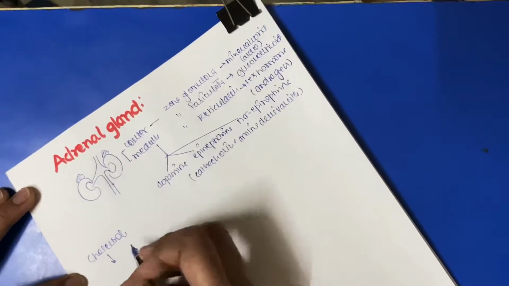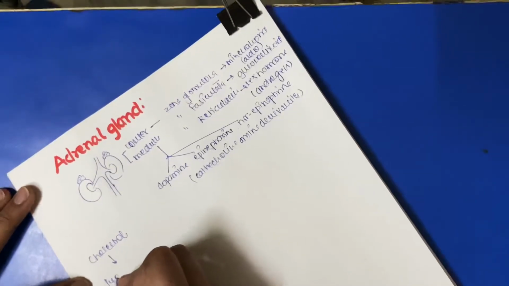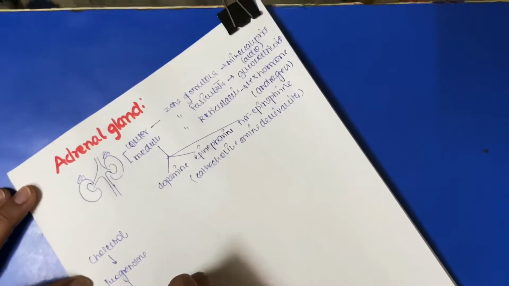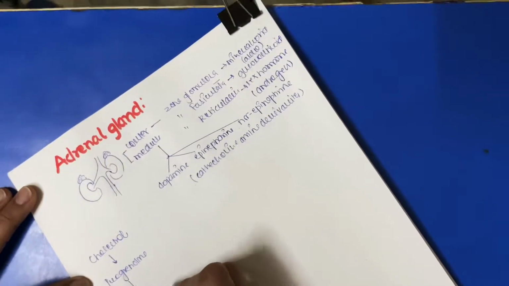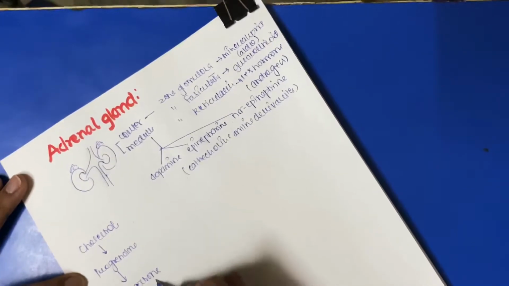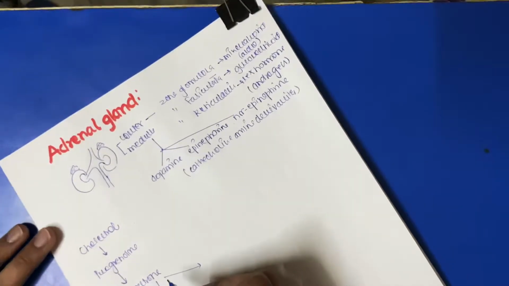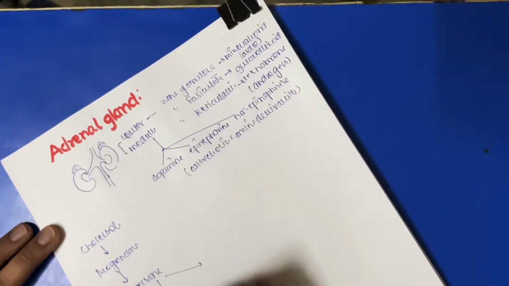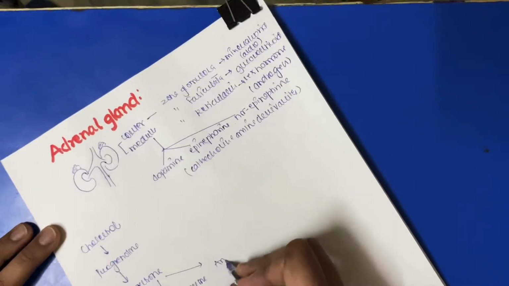Like cholesterol to pregnenolone, and then progesterone, which will produce all the hormones: corticosterone, that is cortisol, aldosterone, and androgen.